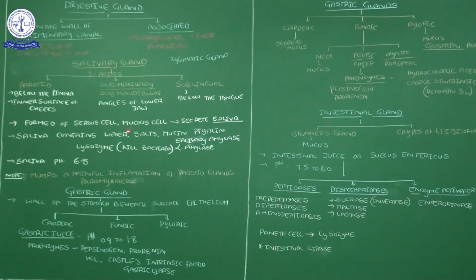How is it secreted? These glands are made up of two types of cells: serous cells and mucous cells. These cells secrete saliva. Here I will recall the previous video concept, the structural organization of several types of tissues we saw in the epithelial tissues. Those epithelial tissues secrete things: endocrine, exocrine, goblet cells, all of which we saw. Like that, these serous cells and mucous cells secrete the saliva.